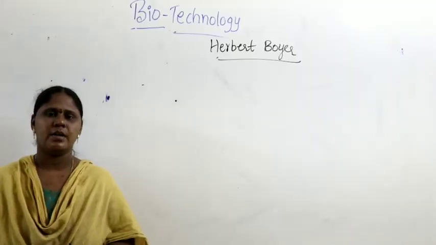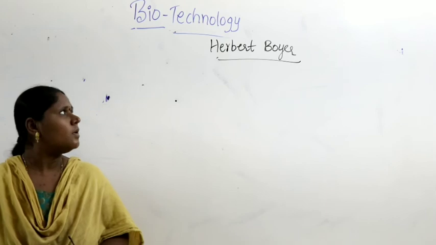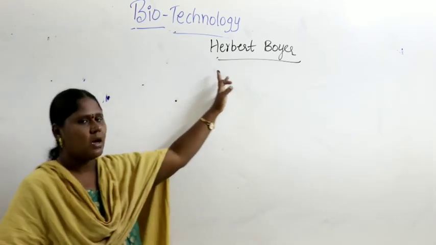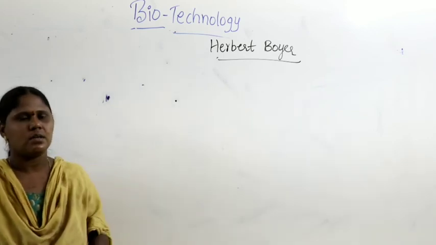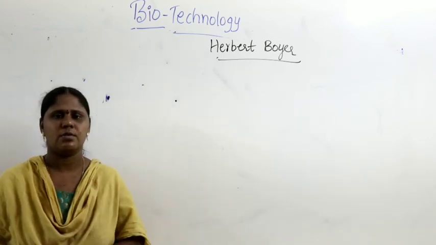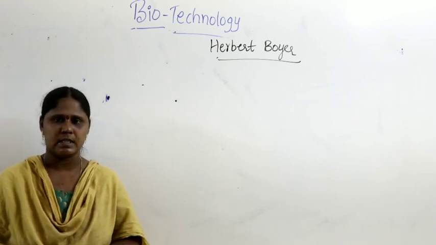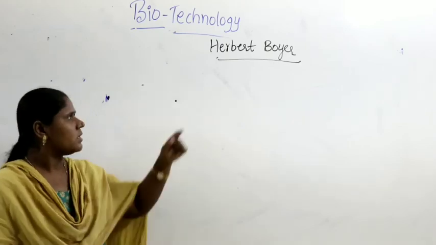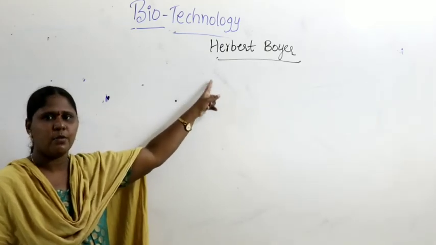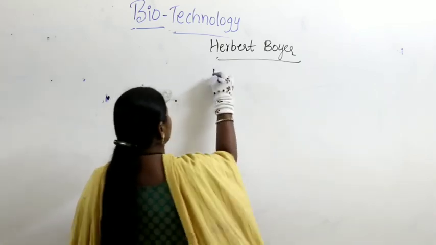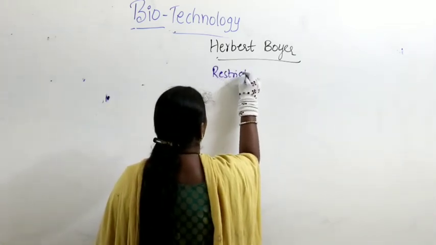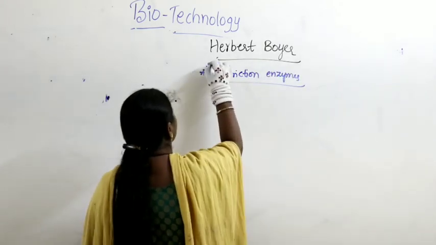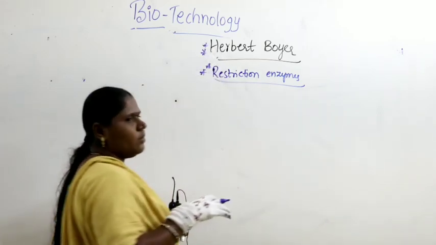Hello students, now we are in the discussion about biotechnology. In the last class we studied the introduction, and the great effort of the scientist Herbert Boyer. What has he discovered? He made the wonderful discovery of the restriction endonuclease enzyme, or what we call restriction enzymes. They are called molecular scissors. Such a wonderful discovery was made by Herbert Boyer.